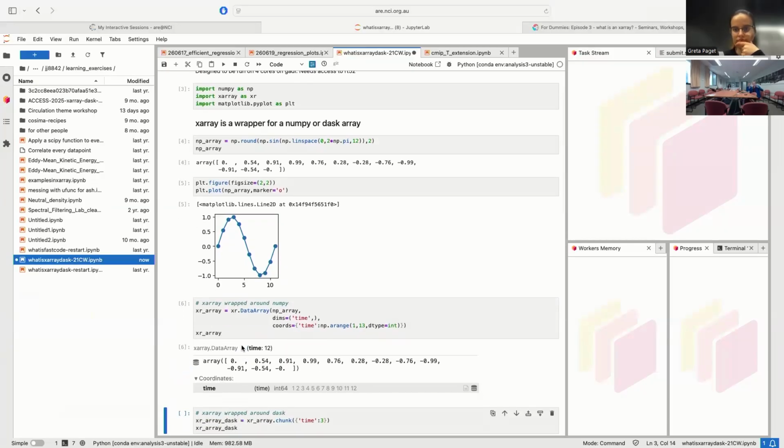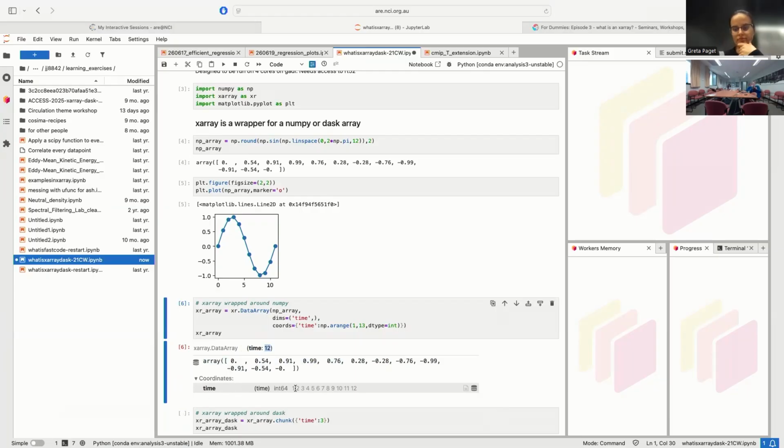So an Xarray array is a NumPy array plus some labels. Here we have this NumPy array set of numbers, that's the baseline. We also have a thing that's telling us that it's got one dimension, that dimension is time, and time has a length of 12. We've also got coordinates.